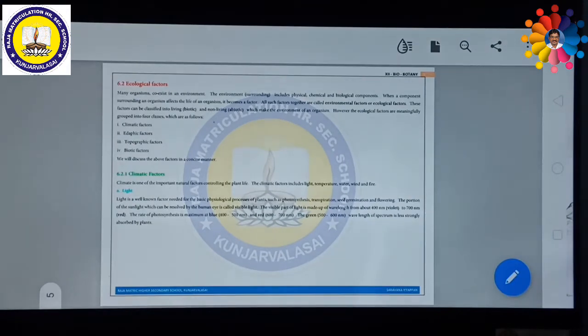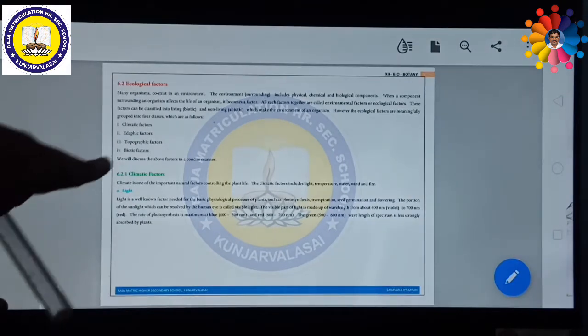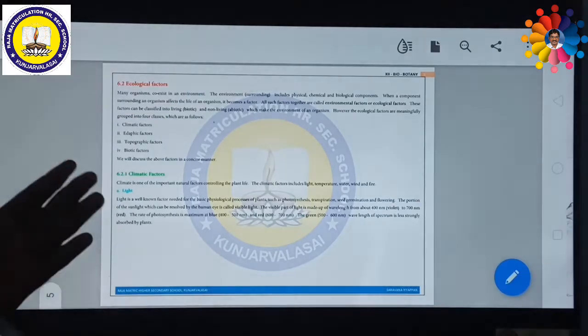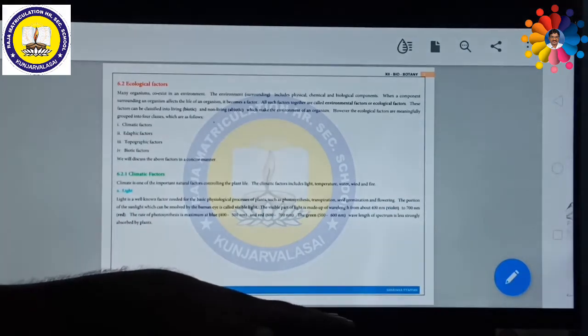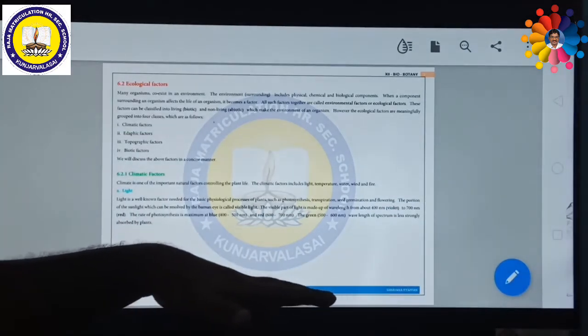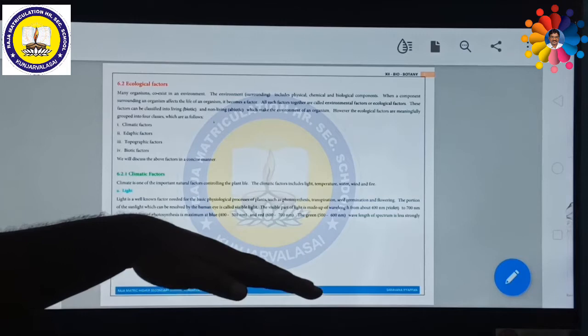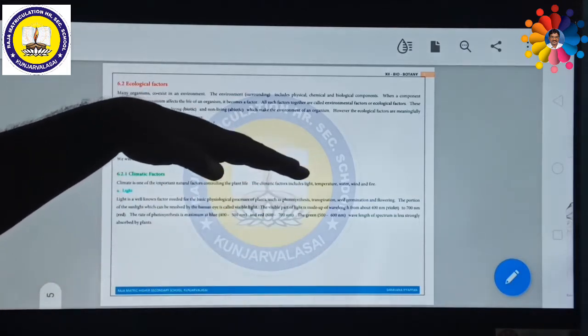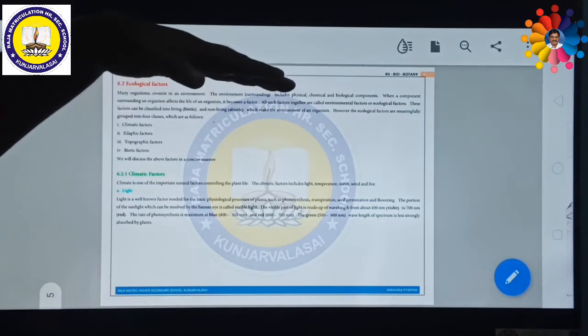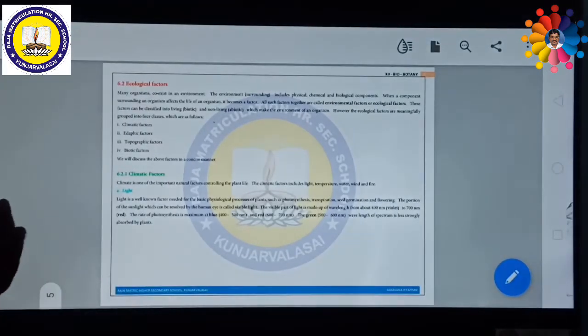Whenever there are changes in the altitude, the living conditions of both plants and animals will be entirely different. For example, at the lower level, most of the organisms can survive. When the altitude gradually increases, the living condition is little bit more suitable for survival.